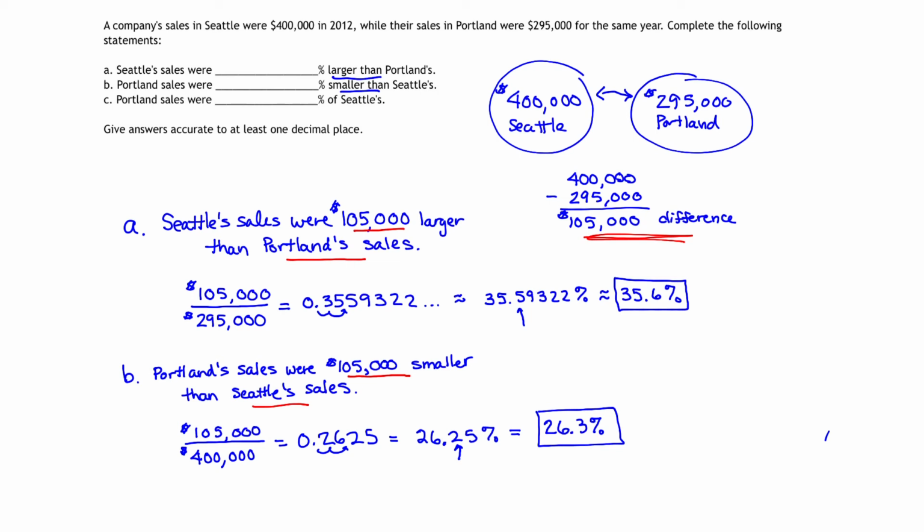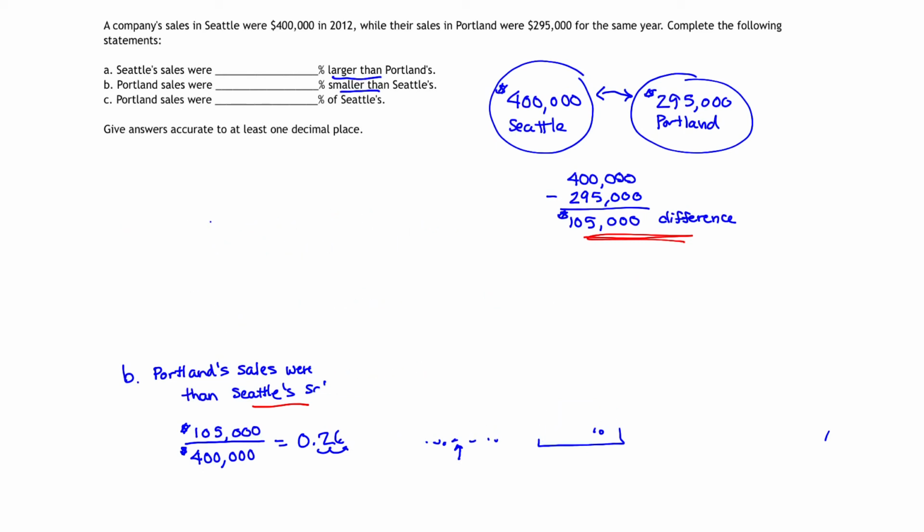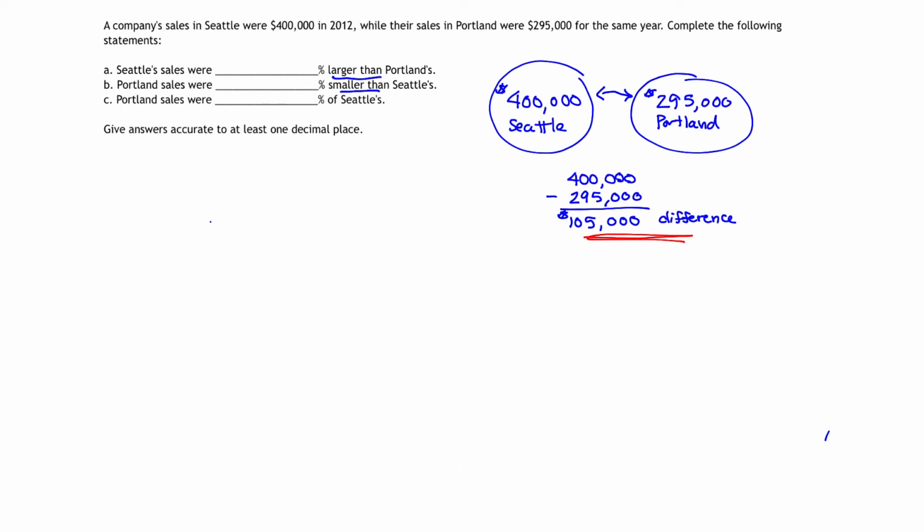Now let's take a look at the last part to this problem. Namely, Portland's sales were blank percent of Seattle's. Let me clear a little space and notice this time when we're looking at part C, we're not comparing smaller than or larger than. So that whole idea of difference is not going to come into play. Instead, we're specifically comparing Portland's sales to Seattle's sales.